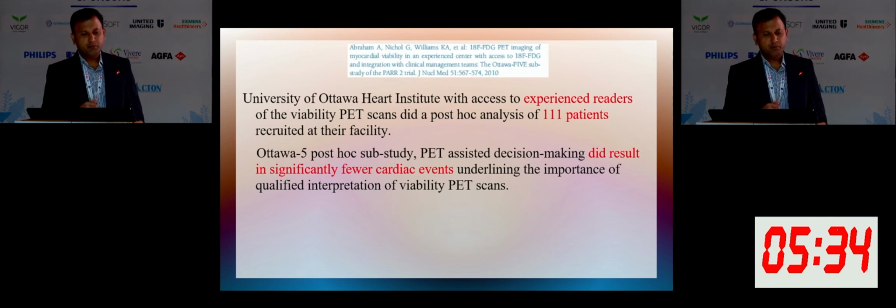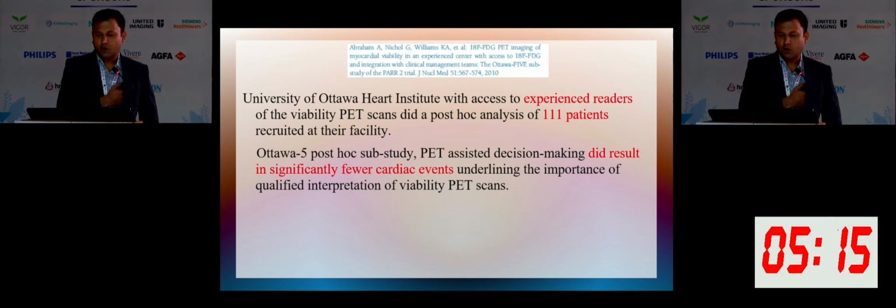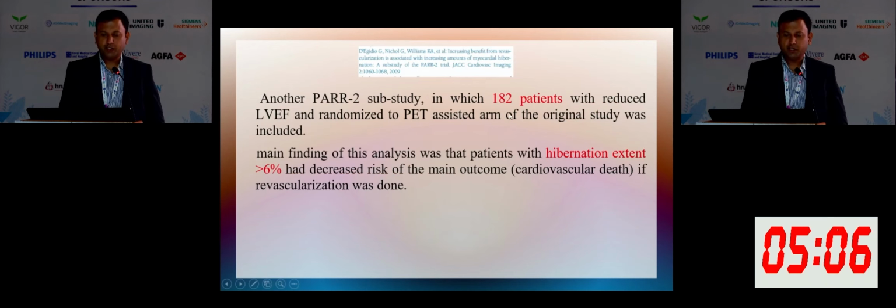So in the PARR-2 trial at the University of Ottawa Heart Institute, with the help of experienced readers, they took only 111 patients and did a separate post-hoc analysis, and concluded that PET-assisted decision making had a significantly good outcome compared to patients with no viability. So this study showed that PET is more useful. This is another PARR-2 sub-study where 182 patients were analyzed, and they showed hibernating myocardium of more than 6%.